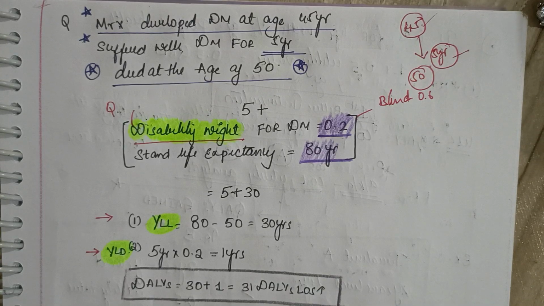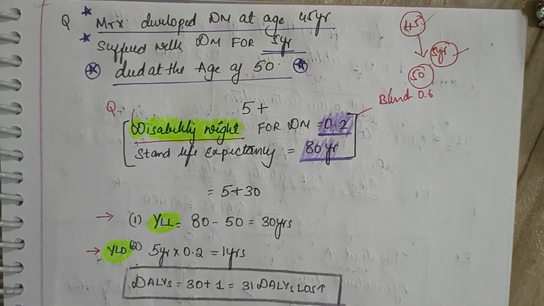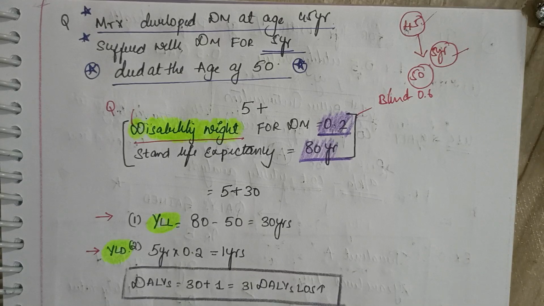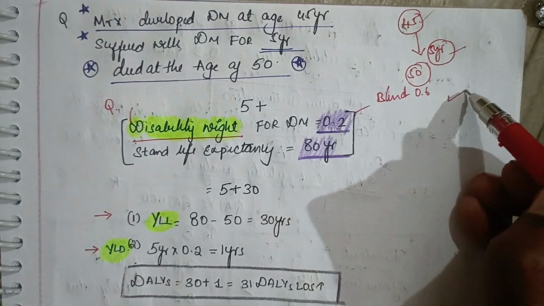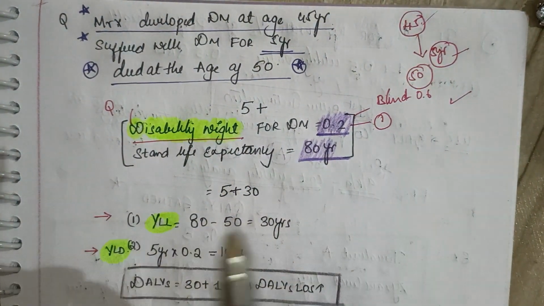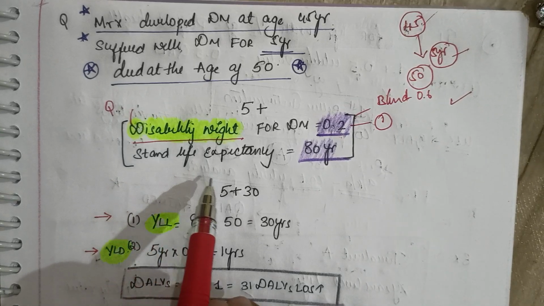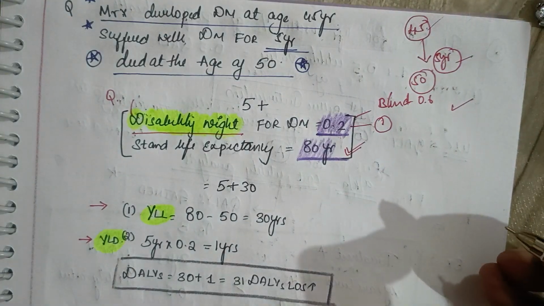Before calculating, you need to understand there is something known as disability weight. The weightage for the different disabilities, for example for diabetes mellitus, the disability weight is 0.2. Consider the same for blindness, the disability weightage is 0.6. This is the first point you need to understand. And you should also understand the standard life expectancy is 80 years for a person.